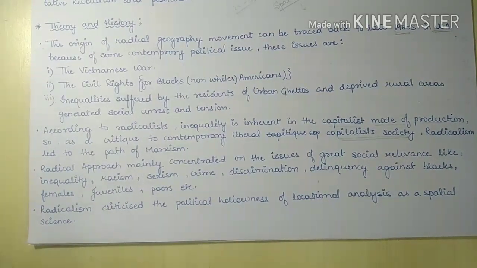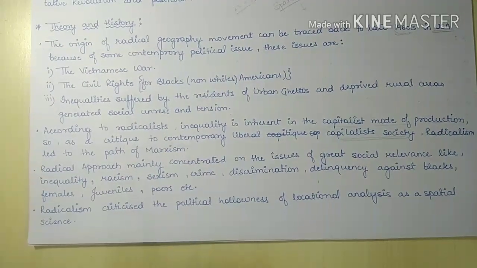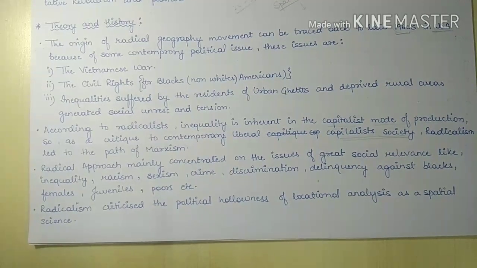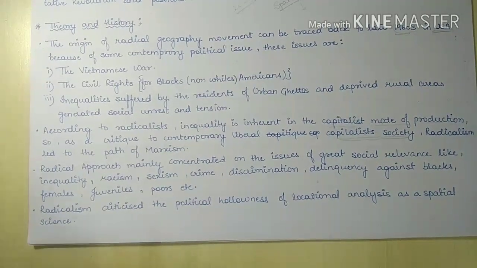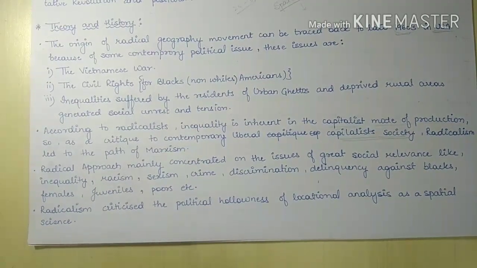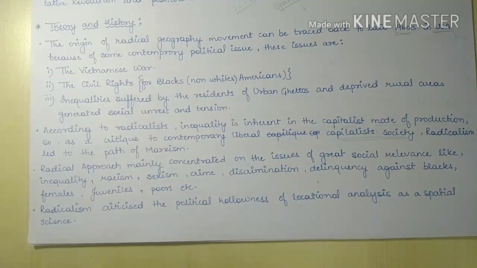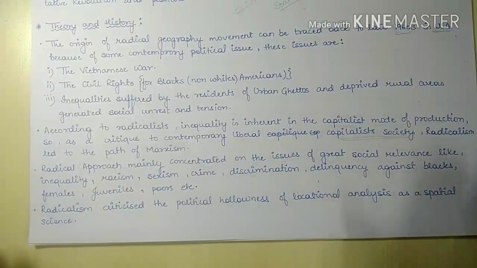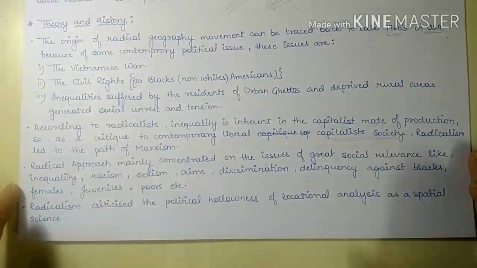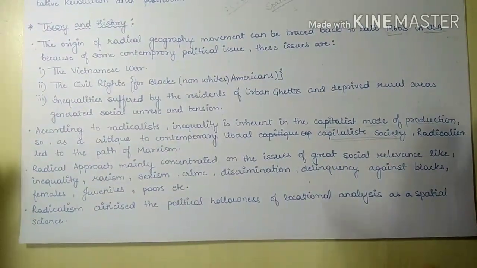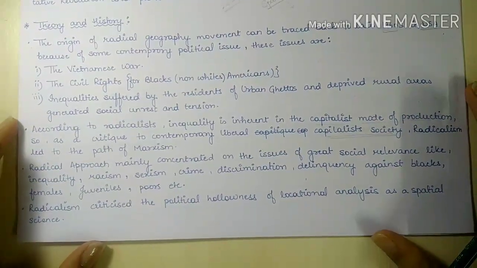Now this radicalist approach was mainly concentrated on the issues of great social relevance like inequalities, racism, sexism, crime, and discrimination amongst the people on the basis of their color, their age, their sex, or on the basis of their economy.